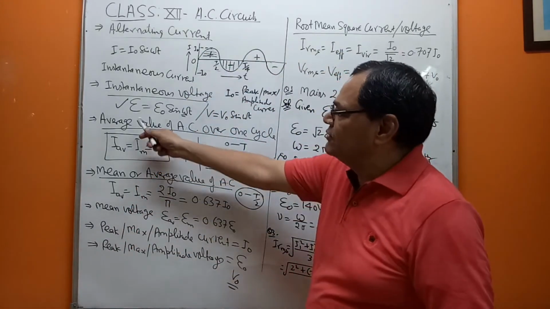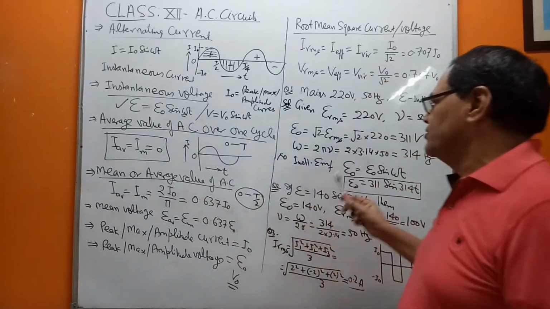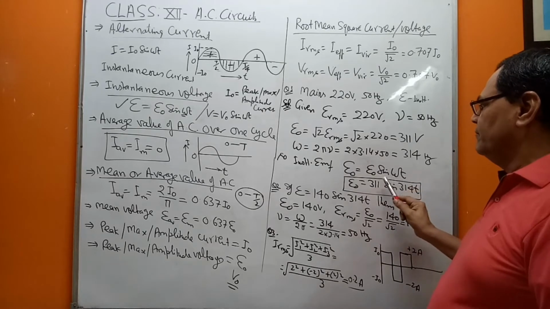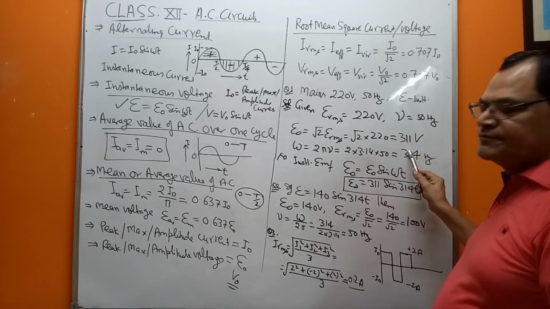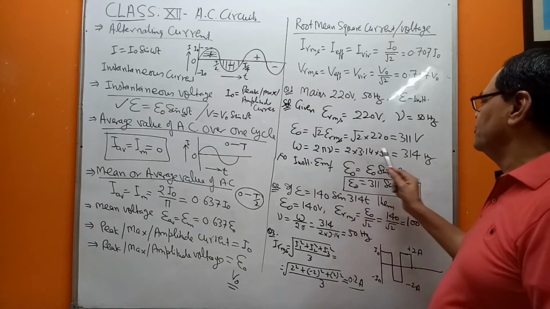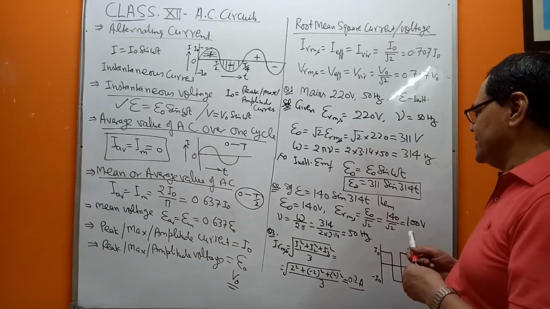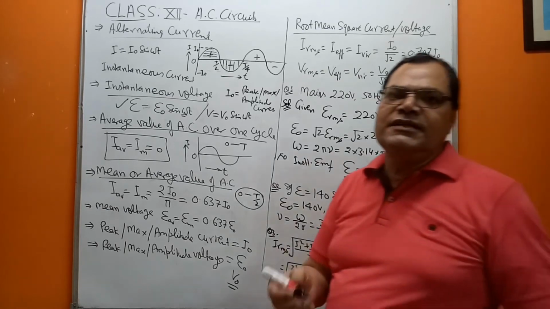So then we can write down the expression like this: E is equal to E naught sine omega t. E naught we just calculated as 311, so we will write 311 sine, and omega you got as 314, into t. So this is basically the final expression of instantaneous EMF.